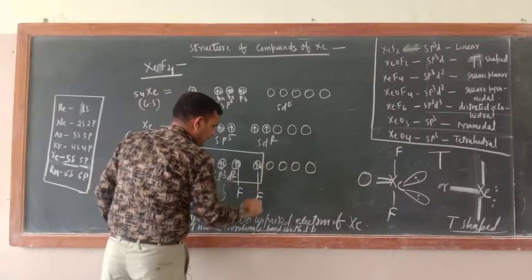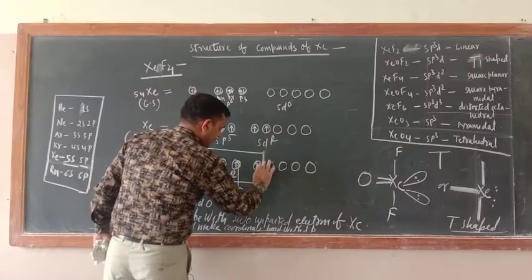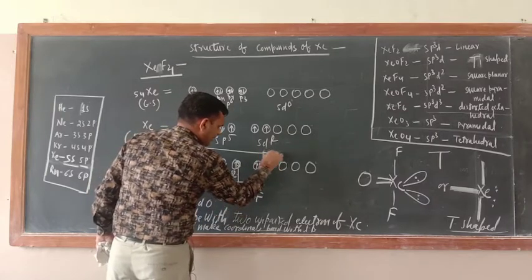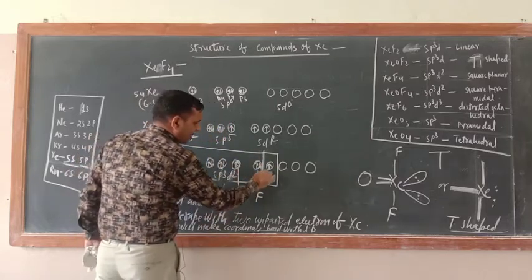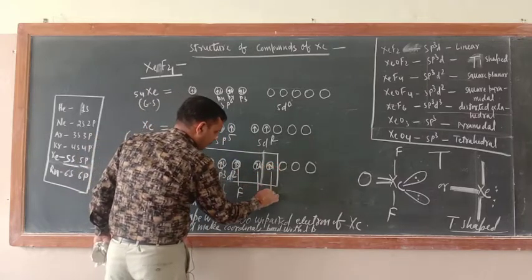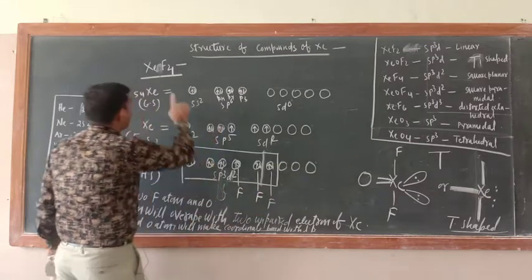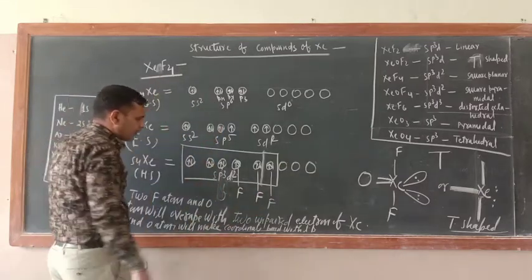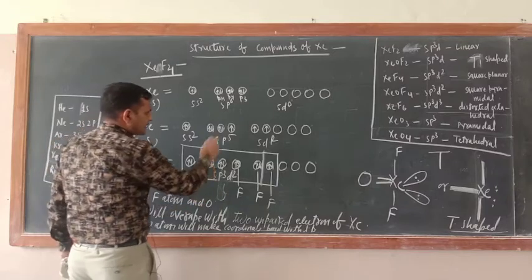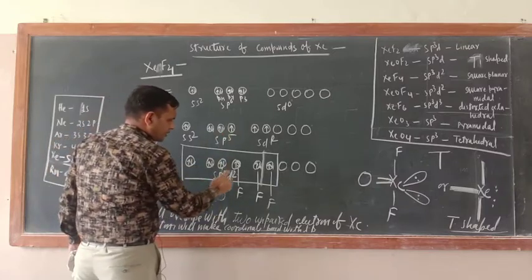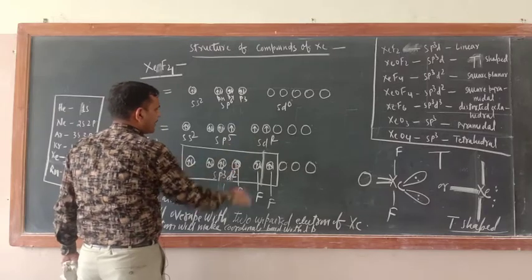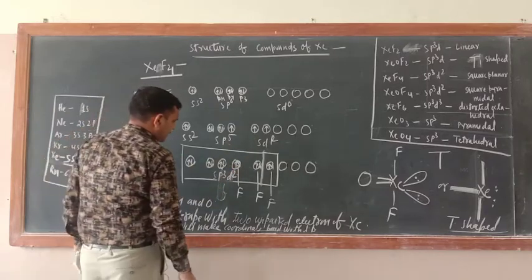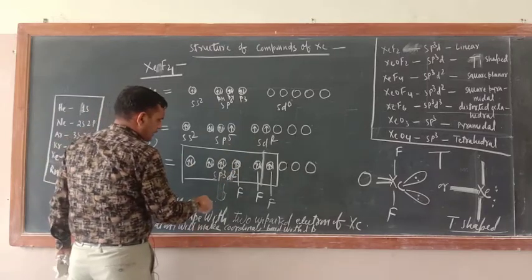Now delete this one electron here. Now this is hybridization sp3d2. Now here also one more fluorine. How many fluorines? 4 fluorines should be there. So just see, 2 here, 1, 2, 3, 4, sp3d2.